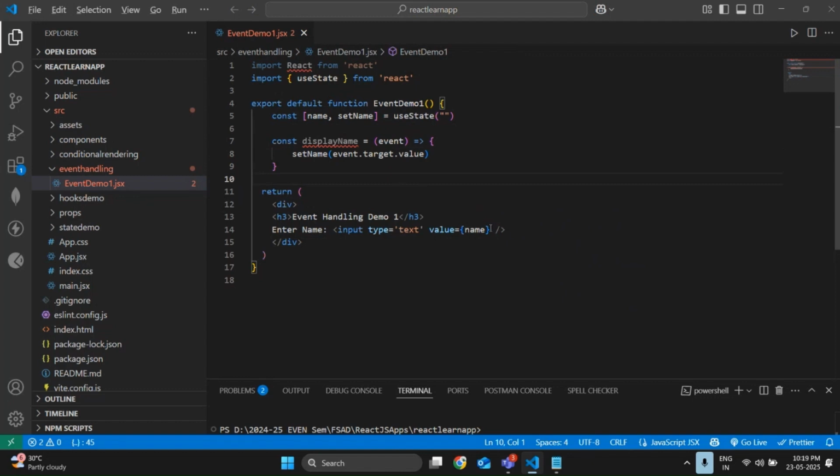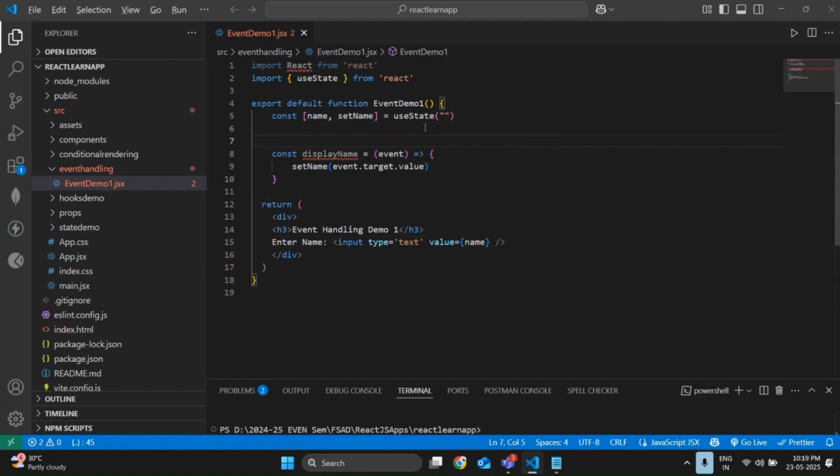What's next? We need to trigger the value. Why did I write that display function? Because this is a function to update the name as the user types. I have already clearly told you why I use useState. Let me write that also: useState hook to store input value. Clear? Next. Why did I write event.target.value?